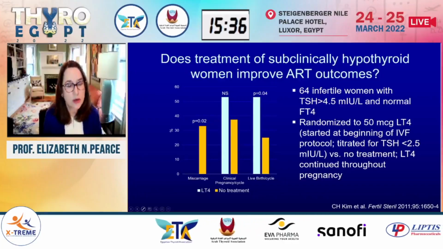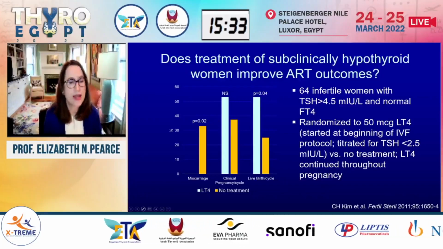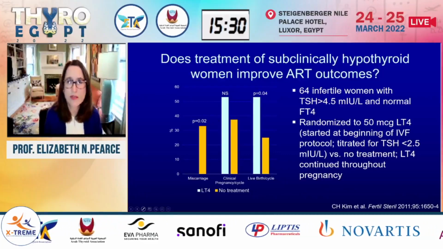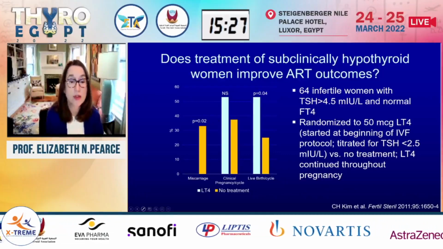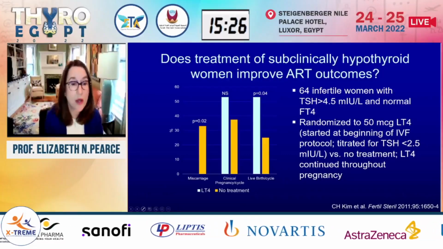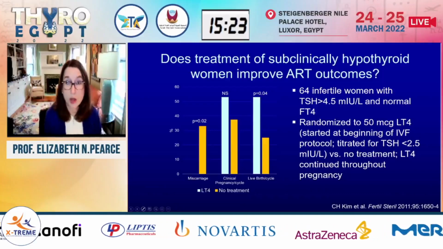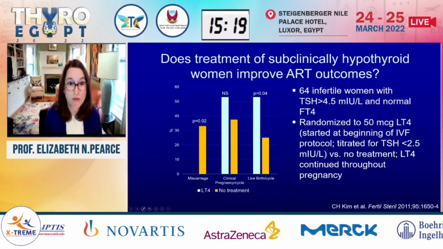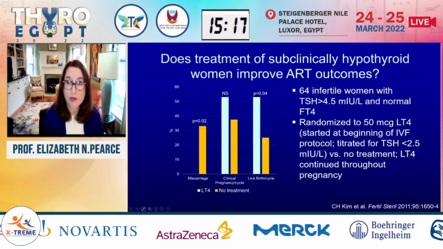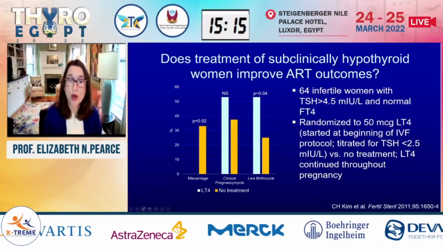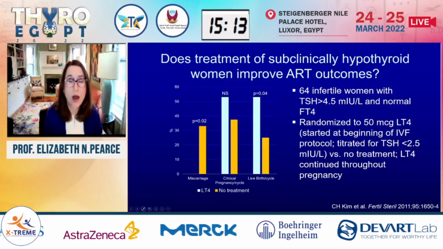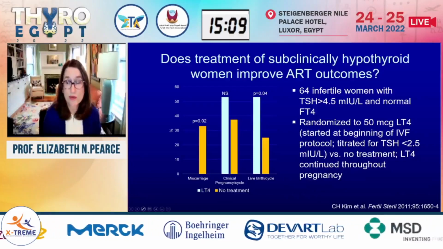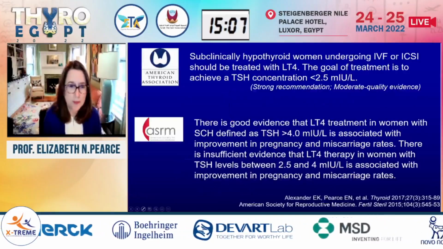So here they saw an insignificantly increased likelihood of clinical pregnancy per IVF cycle in the treated compared to the untreated women. They saw a significantly lower risk of miscarriage in the treated women and therefore higher live birth rates per cycle. So again, 2 trials that are quite small and probably really do need confirmation in larger studies, but both suggesting a benefit of therapy.